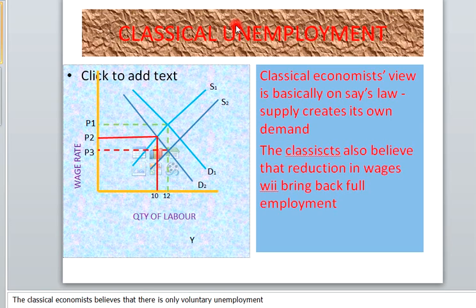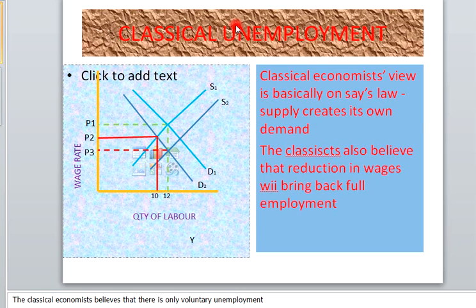This is where people like Keynes come in and say it is not possible for an economy to use all its resources because of some co-operant factor of production, such as capital. The lack of enough capital can restrict entrepreneurs from fully utilizing the resources of the economy. I think that will be a discussion for another day. For the classical economists, they believe that it is very much possible for every economy to use all its resources.